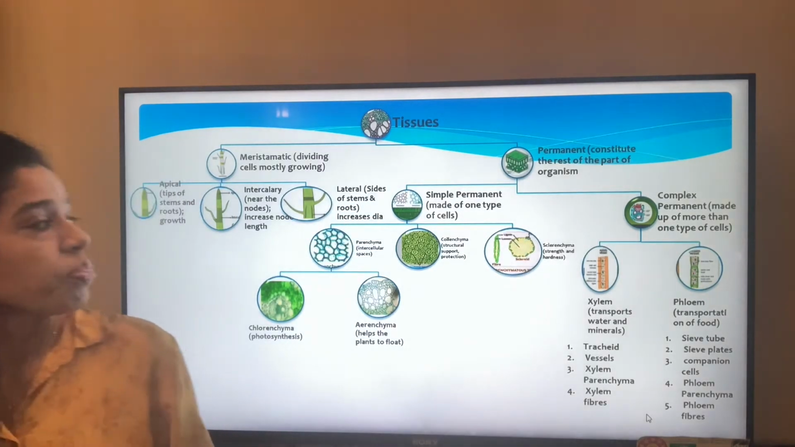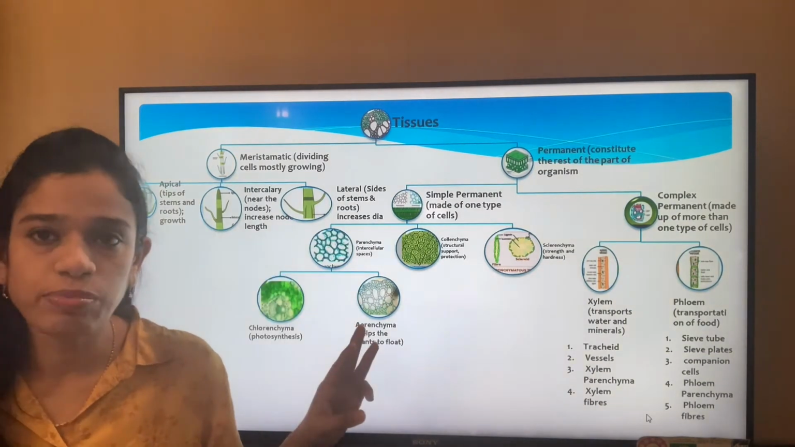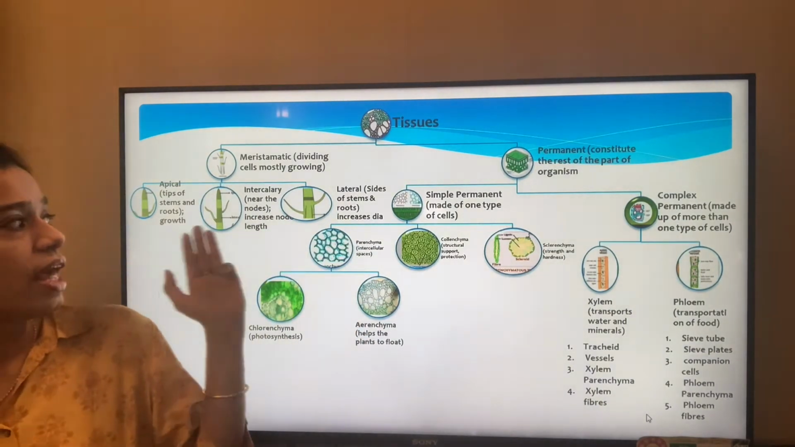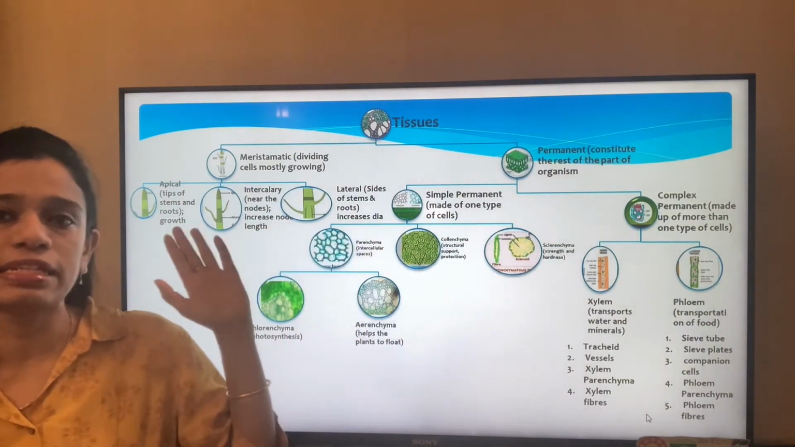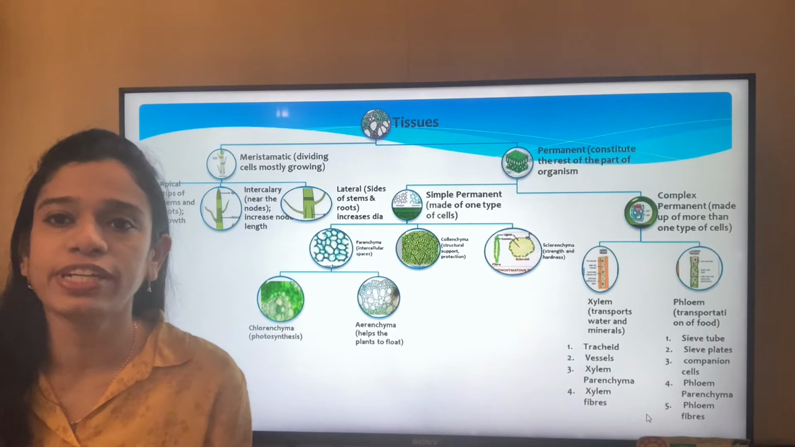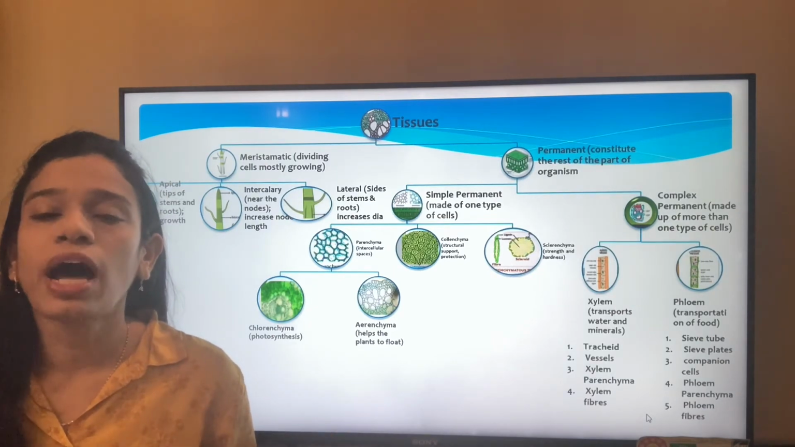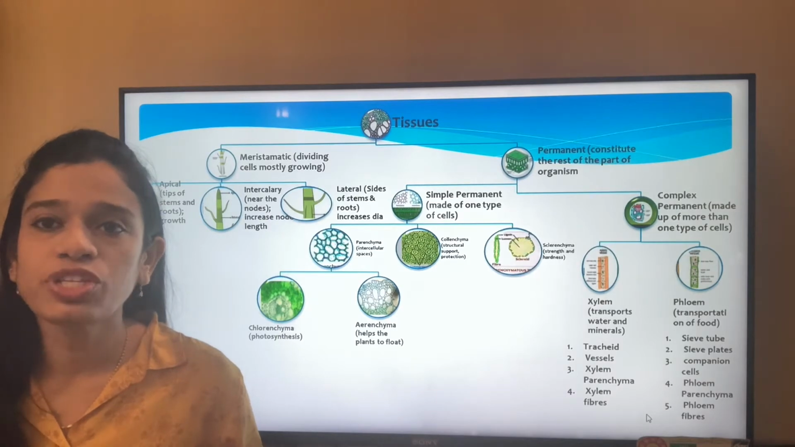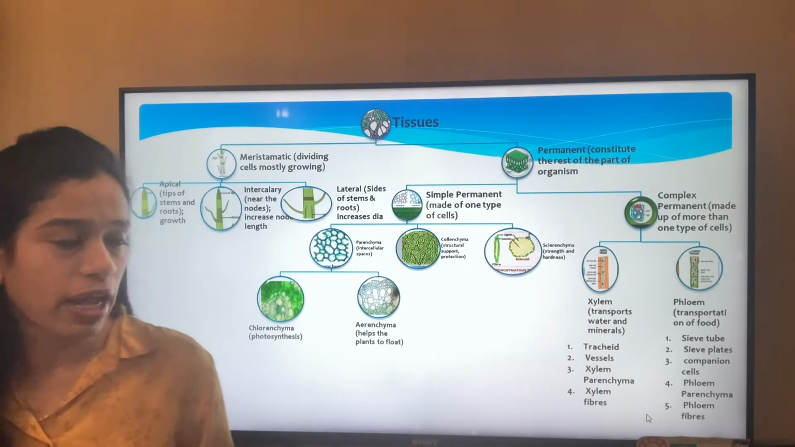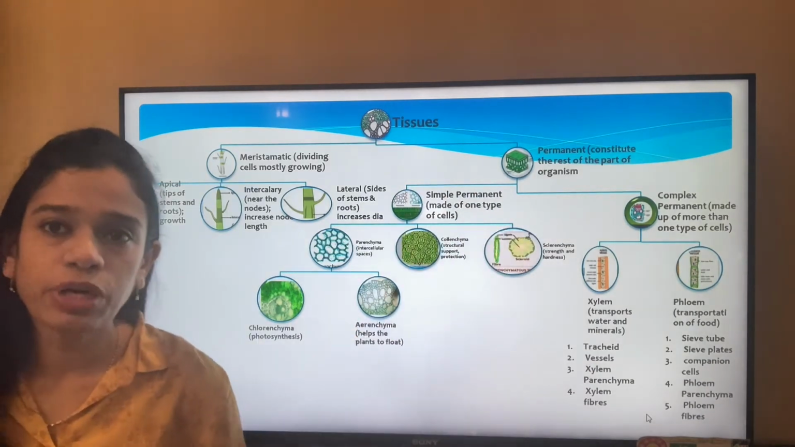So under meristematic we come across only three types of tissues, that is the apical, intercalary and lateral, that is the apex, the middle, and the lateral sides of the stems and the roots, so that the plants get a sturdy diameter to take in the weight of the plant or the tree. Now we move on to the permanent tissue.